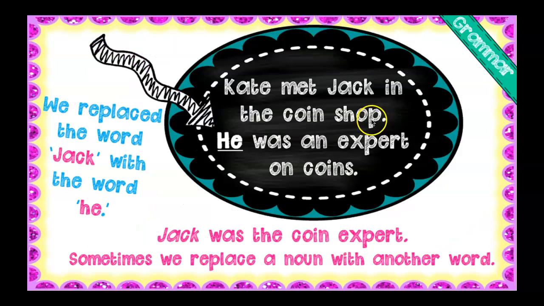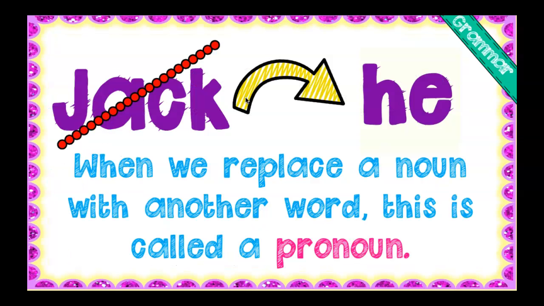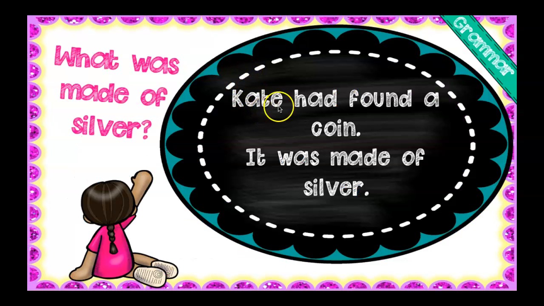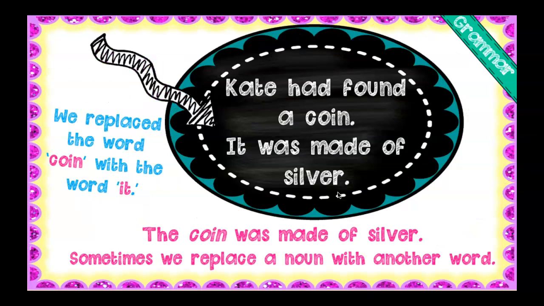Let's try one more. Kate had found a coin. It was made of silver. So now my question is, what was made of silver? The coin. The coin was made of silver.